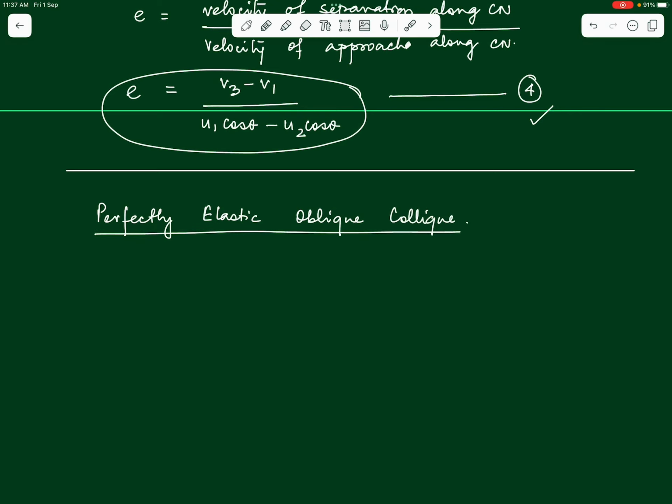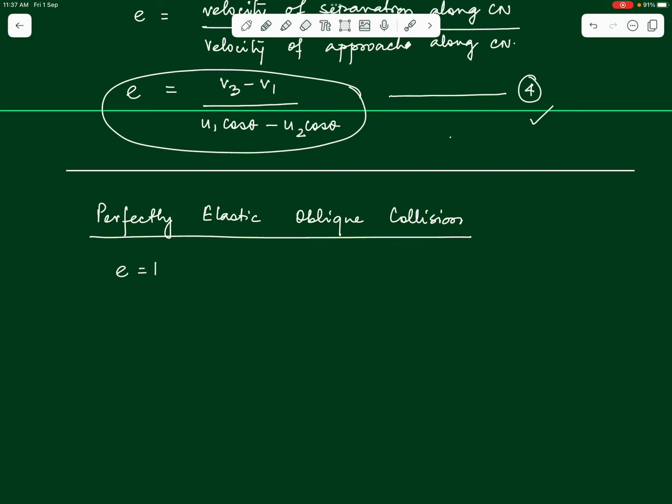Do you all remember that for a perfectly elastic oblique collision, in this case E takes a value of 1.